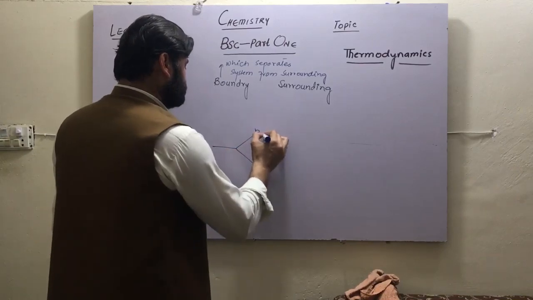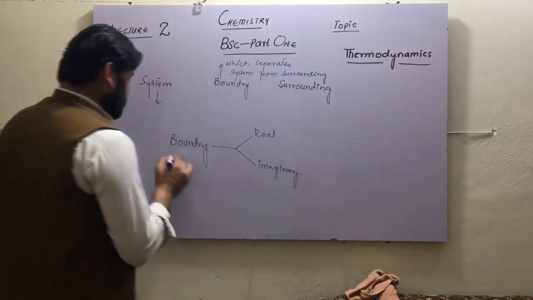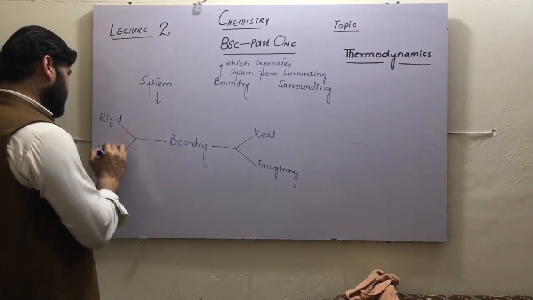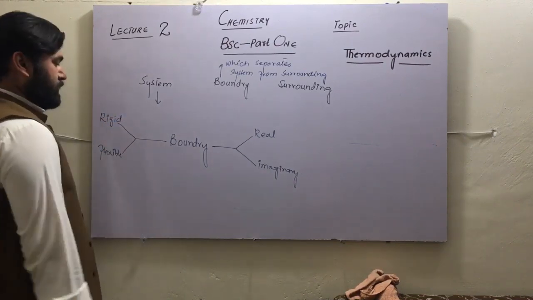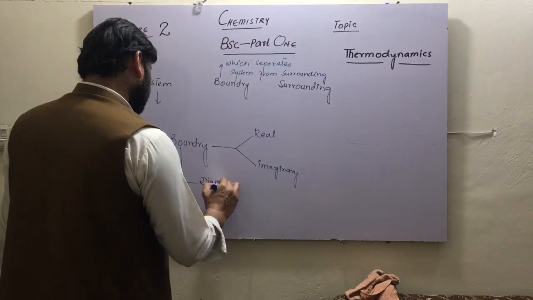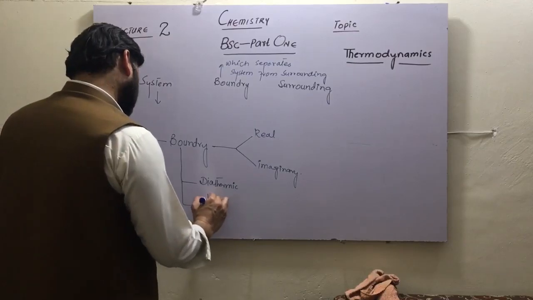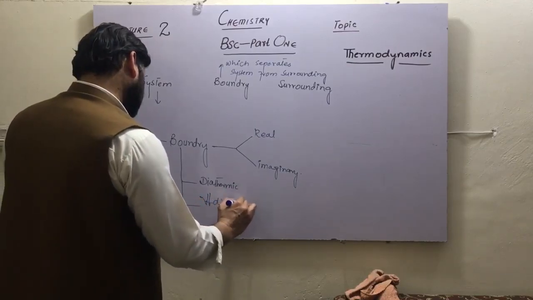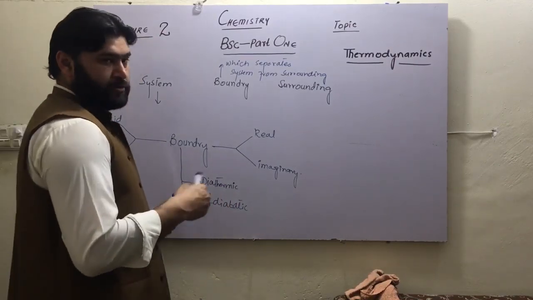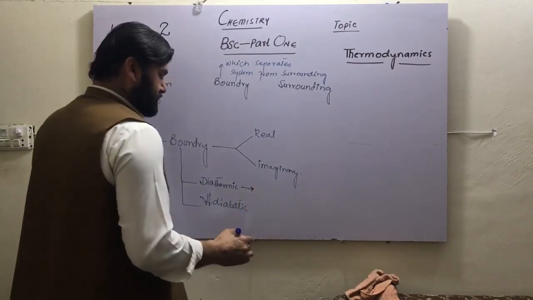One more important thing: boundary is very important in this case. Boundary can be real, can be imaginary. Boundary can be rigid. Boundary can be flexible. Boundary can be diathermic, and boundary can be adiabatic. And what is diathermic? In which heat can cross the layer easily.